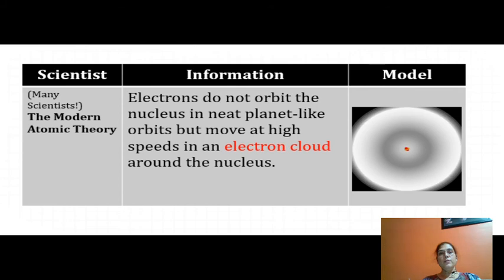See the last model, the modern model of the atom. It is the modern atomic theory. The electrons do not orbit the nucleus in neat planet-like orbits but move at high speed in an electron cloud around the nucleus.